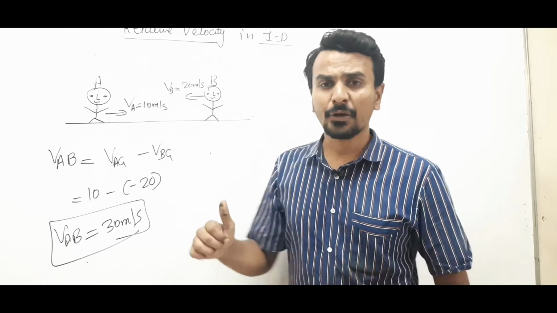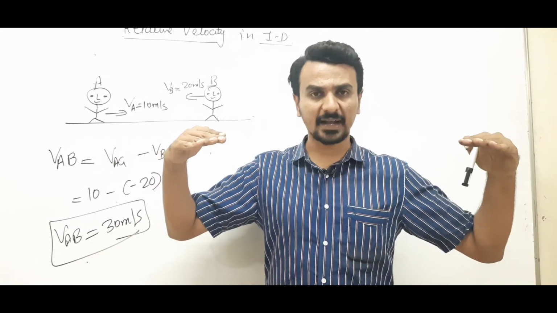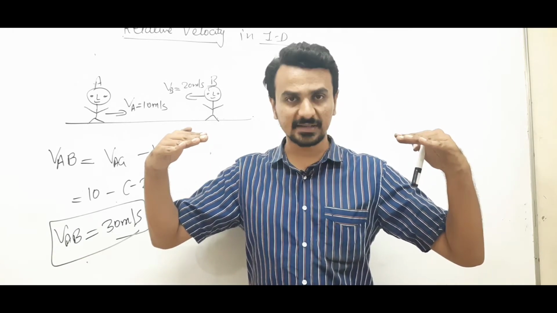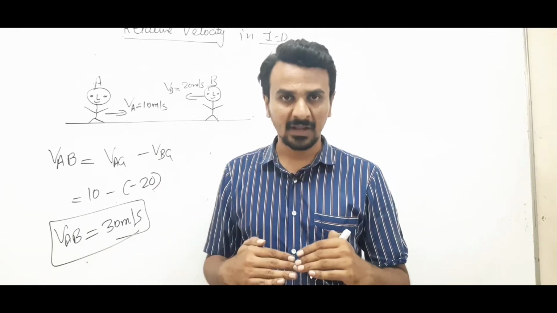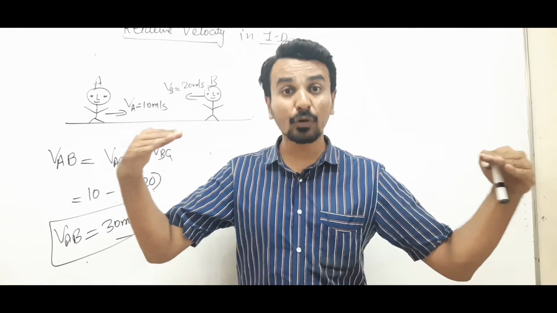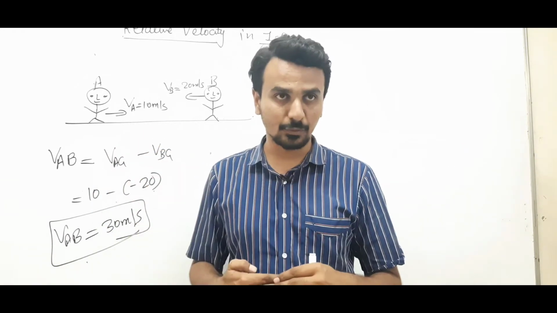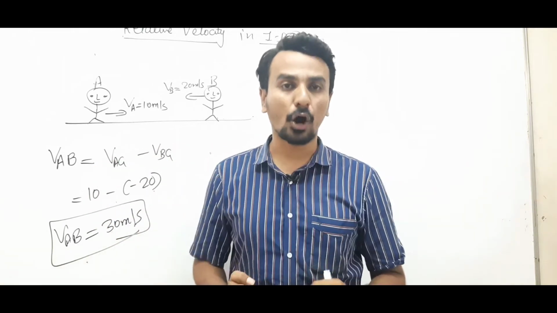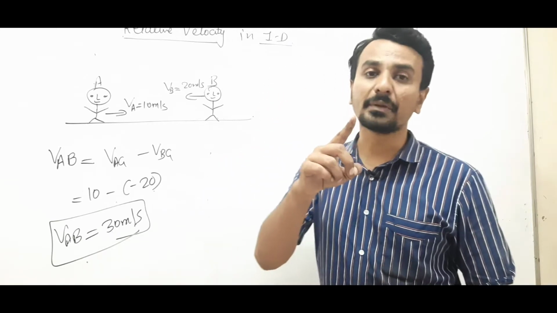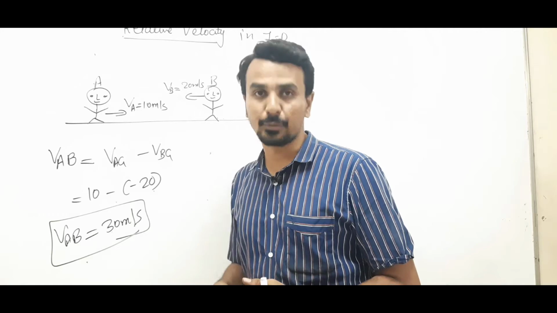This is an obvious thing. You know, when one car is moving with the speed of 50 and the other car is also moving with the velocity of 50, then both will find that they are approaching with a velocity of 100. The distance between them decreases 2 times as fast because both are moving with the same velocities but in opposite direction. So in a way you can say that relative velocity will be added up when 2 objects are moving in opposite direction.